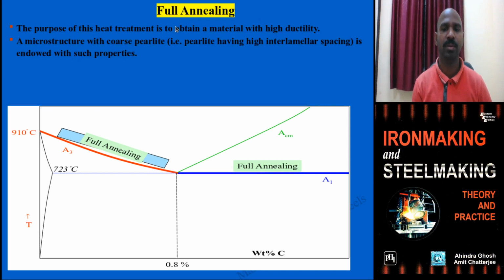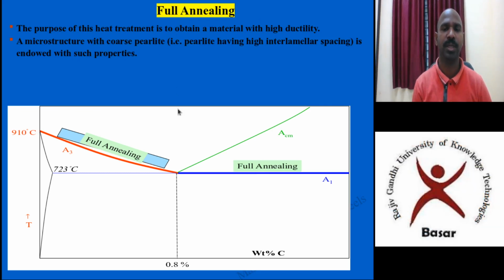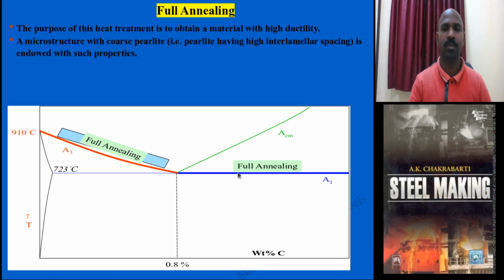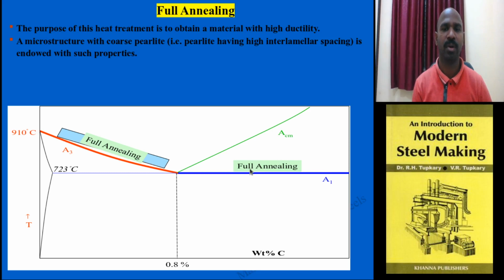For the microstructure of the full annealing process, if it is hypoeutectoid steel, this is the range of temperature, above A3. If it is hypereutectoid steel, this eutectoid temperature is chosen. And the microstructure is coarse perlite.